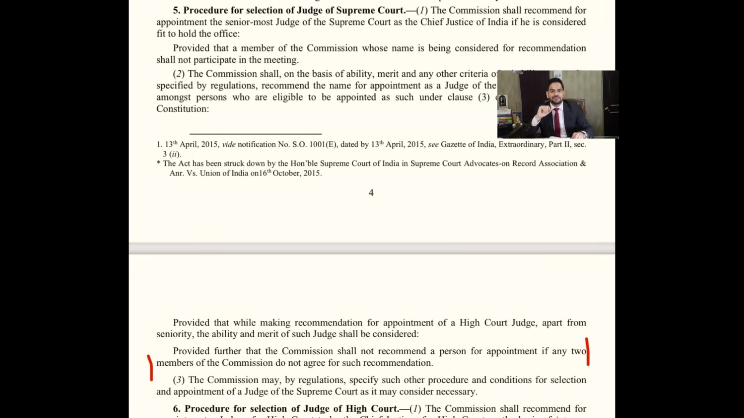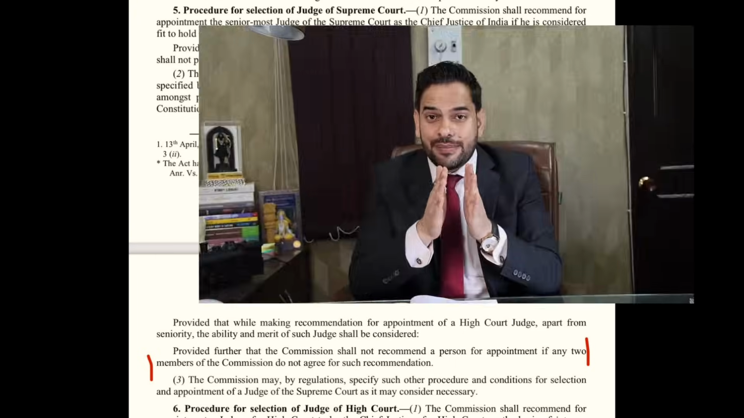And here the primacy was not given to the CJI. Suppose the CJI says that no, this person cannot be an eminent person, there was no primacy. And the veto was given to any 2 members of the composition, because there was one rule which said that if out of the 6 members, 2 members say that a person is not going to be appointed as a judge of the Supreme Court or the High Court, then that person will not be appointed. So here the primacy of the Chief Justice of India, which was the root reasoning given in the 2nd judge's case and the 3rd judge's case, was actually taken away.